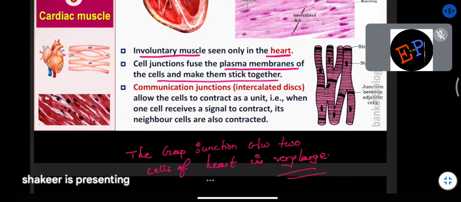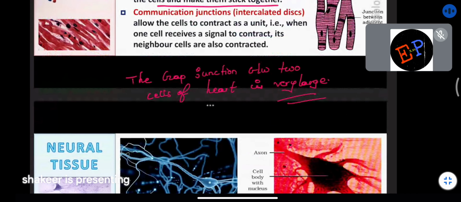If the size of the gap junction increases, what will happen? Most of the first cell and most of the second cell get fused with each other. Remember, this is one cell and this is another cell, and they are connected by gap junctions. But in the case of cardiac muscles, this gap junction is very large.